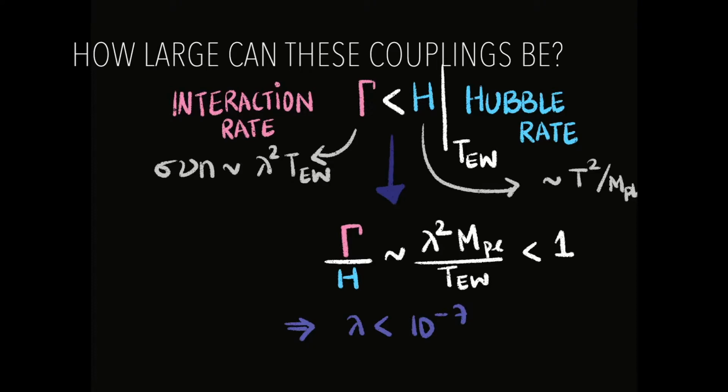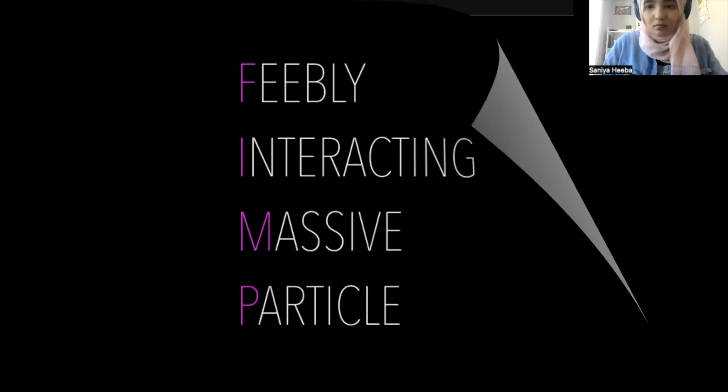Now, compared to the wimpy couplings, which are of order 1, this is indeed very small. And just to emphasize that fact, and since physicists are really good at naming things, we call such dark matter particles feebly interacting massive particles, or FIMPs, and the production mechanism is called freeze-in.